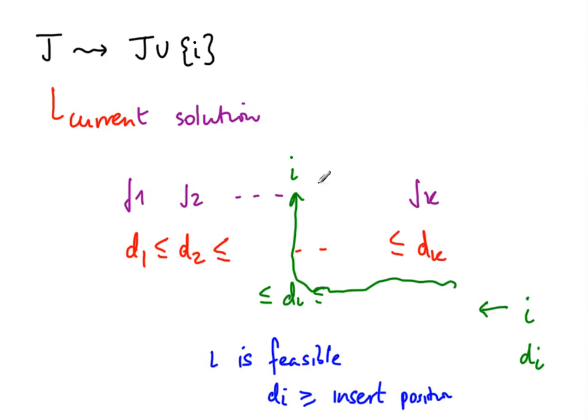The other thing we have to check is that everything to its right is now going to be shifted by 1. All these deadlines were feasible when they were in their current positions. Do the deadlines remain feasible after shifting by 1? If both of these conditions hold, then this is okay. If any of these conditions fail, then we have to discard i and go to the next job.